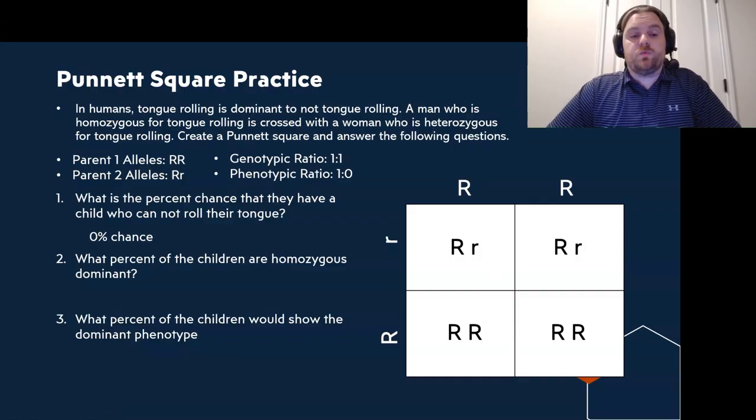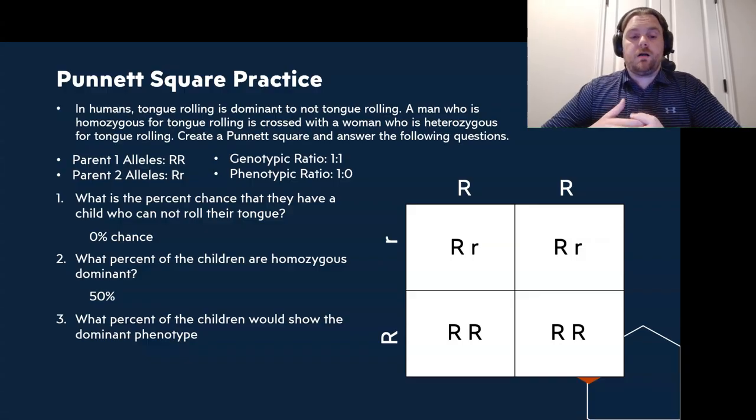So the second question says, what percent of the children are homozygous dominant? If we look for homozygous dominant, we can look at our genotypic ratio and see that we have a 1 to 1, which is heterozygous to homozygous dominant. So that would make it 50% of the children.